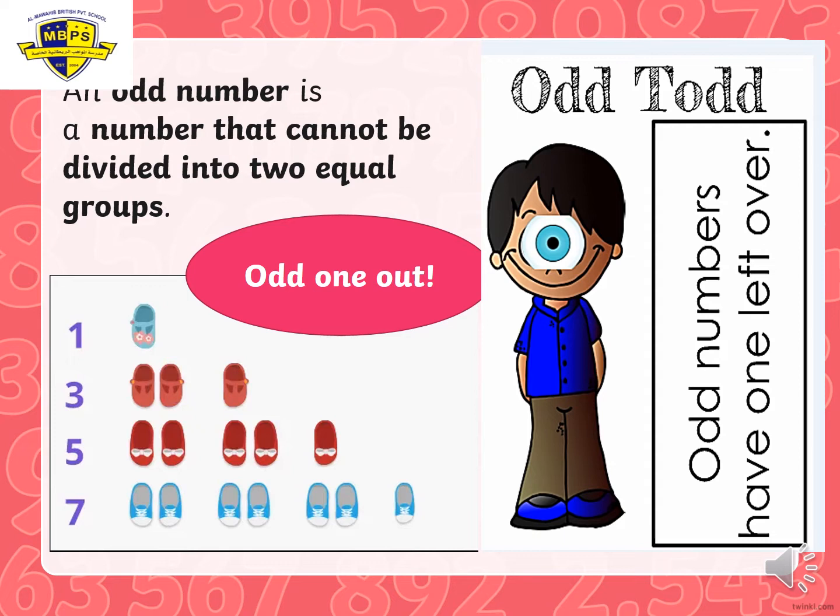Now look at number 3. I can make 2 of the 3. Now 2, I can make them a pair. But I will still find 1 left over. So that's why number 3 is an odd number. What about 5? Let's try to make pairs. There is 1 pair, 2 pairs, but still 1 left over. So 5 is an odd number. What about 7?